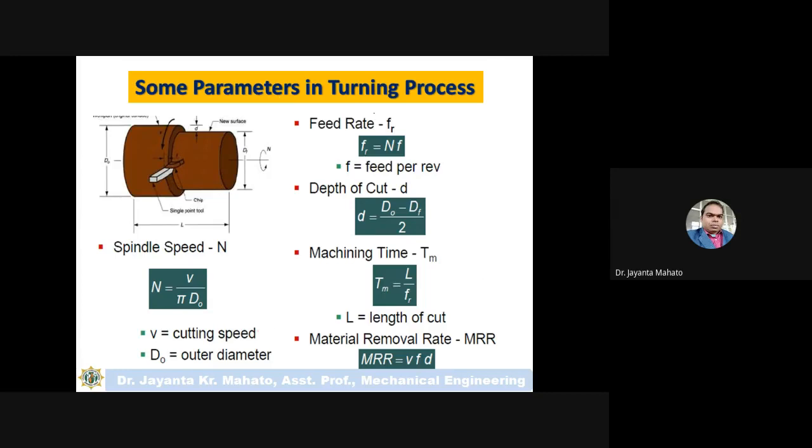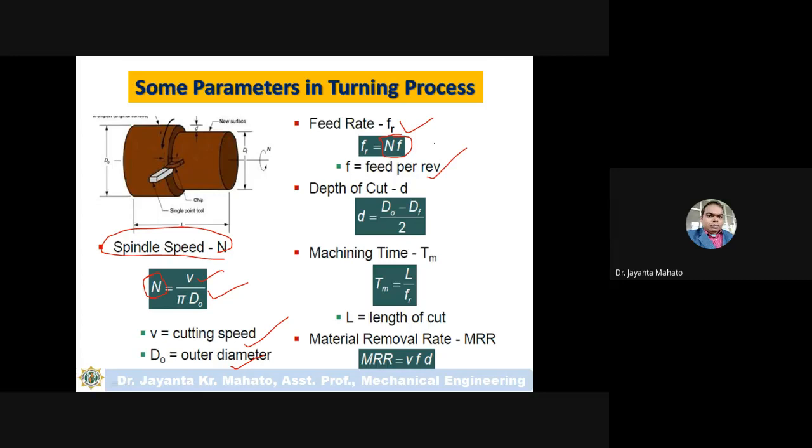Some parameters in machining are like feed rate. So how you calculate RPM: N is velocity divided by π into D naught. D naught is the outer diameter of this cylindrical workpiece, and V is the cutting speed. So from this N can be calculated. N is the spindle speed. From this relation you can calculate feed rate. So feed is equal to f multiplied by N. N is the spindle speed, and f is the feed per revolution.